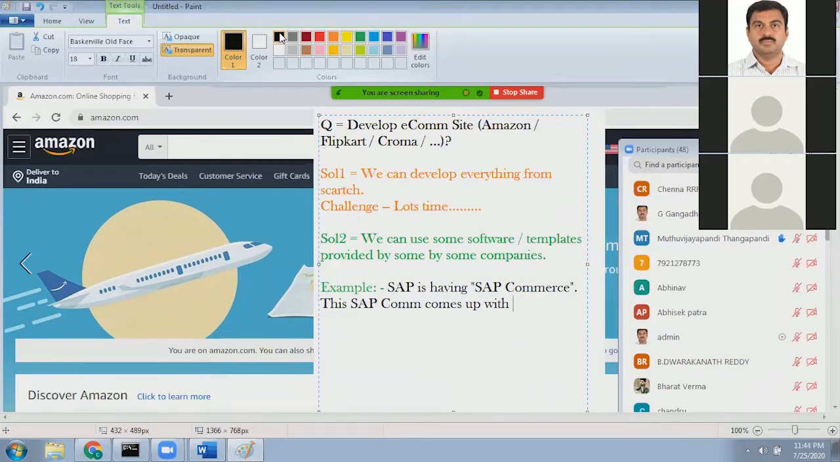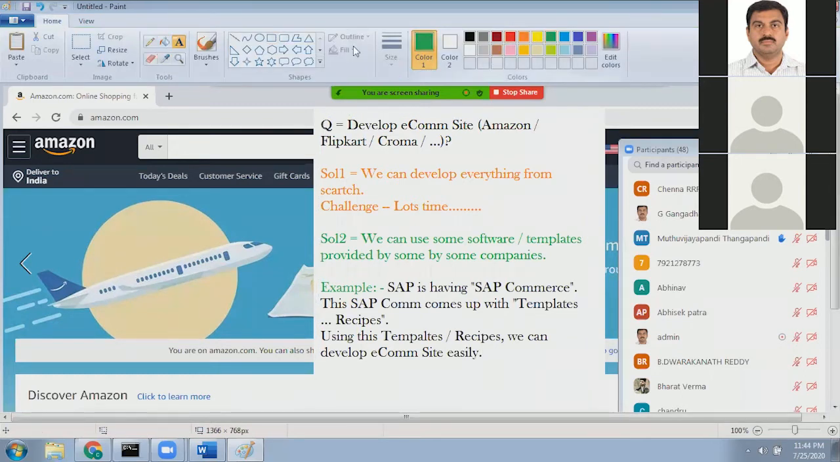This SAP Commerce comes with templates, and we also call these templates recipes. Using these templates or recipes, we can develop an e-commerce site easily. This is the point we need to remember, and I'm trying to highlight it. What does it mean that we can develop an e-commerce site easily? I will explain. So this is the first point.